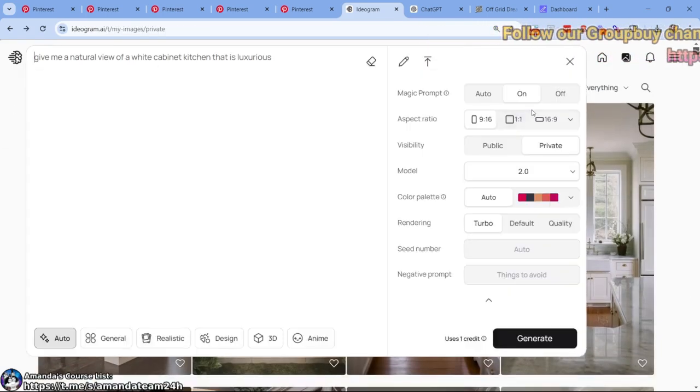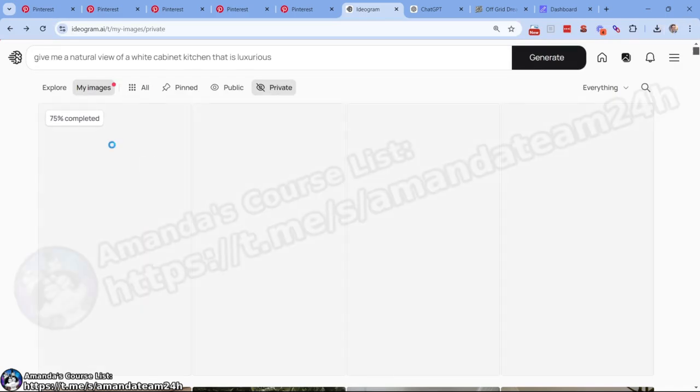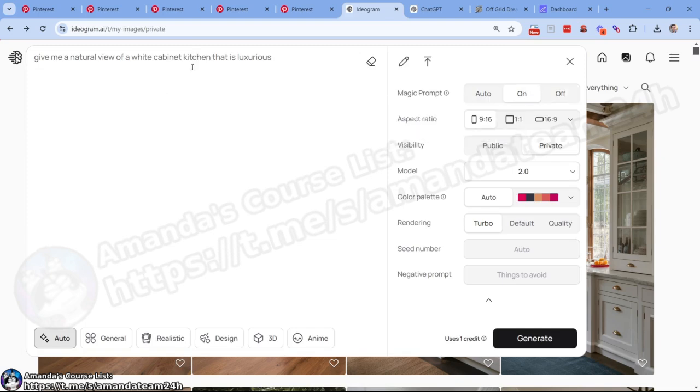So maybe let's just try off. Let's just see what off does. Don't give it specifics. Make it very general. And hopefully each of these 4 images remains very general and there's a variance in between. But let's just see how it does. Right there. Not a huge variance. So that didn't work as I would have hoped. Let's try this again.